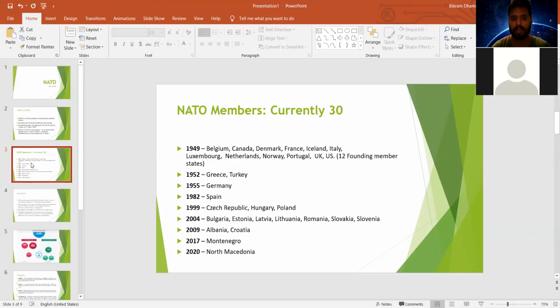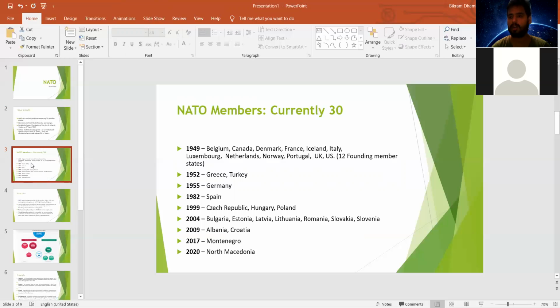And in 2009, Albania and Croatia were added to this organization. In 2017, Montenegro was added. And in 2020, North Macedonia was added. So all these added nations make up the 30 member states in this security alliance organization, which had only 12 member states during its foundation or establishment.